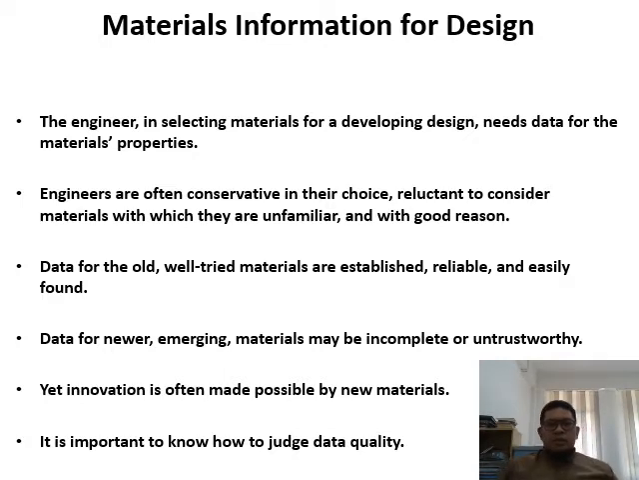Data for newer emerging materials may be incomplete or untrustworthy. Basically, a new material that has been designed or produced is not proven yet. So they tend to use the already used material, meaning the well-known materials. Compared to carbon steel, if you have a new alloy, you don't know what the difference is, and you don't know the advantages or disadvantages.